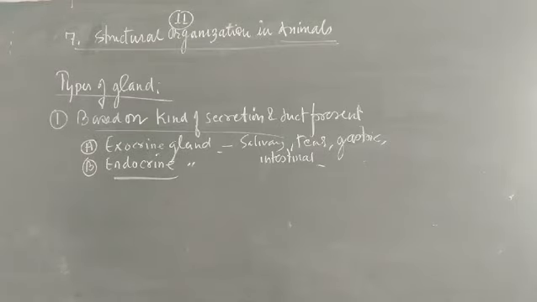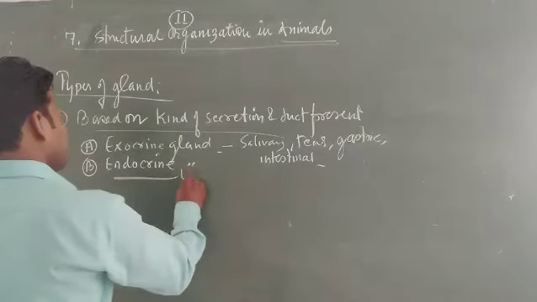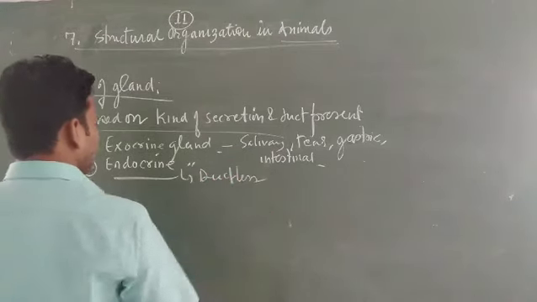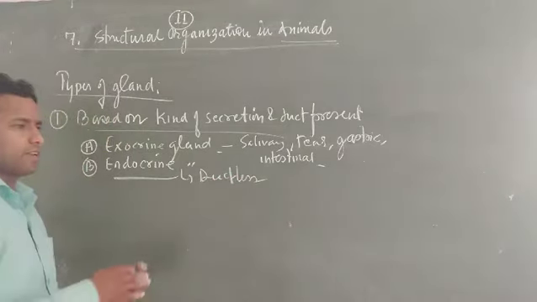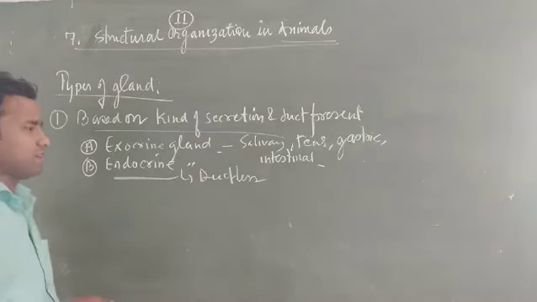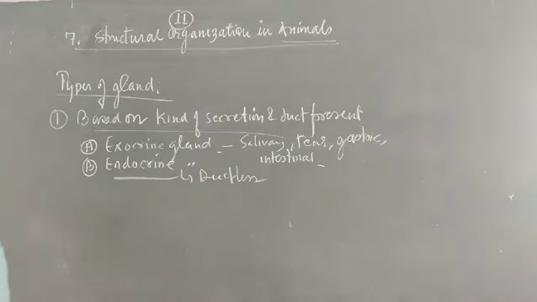Endocrine glands do not possess a duct, so they are called ductless glands. Here the gland directly releases its enzymes or hormones into the blood vessels, and the blood pours them to the target site.